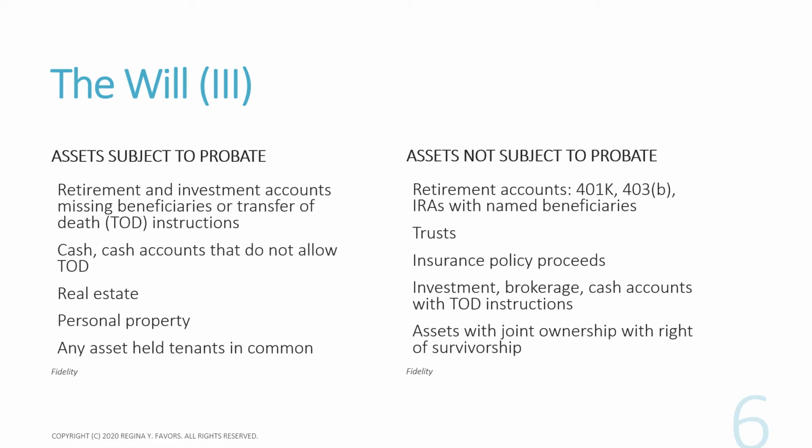Retirement accounts, IRAs with a named beneficiary, trusts, insurance policy proceeds, investment, brokerage, and cash accounts with transfer on death instructions, and then assets with joint ownership with right of survivorship.